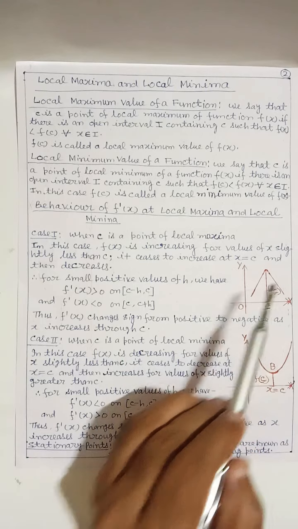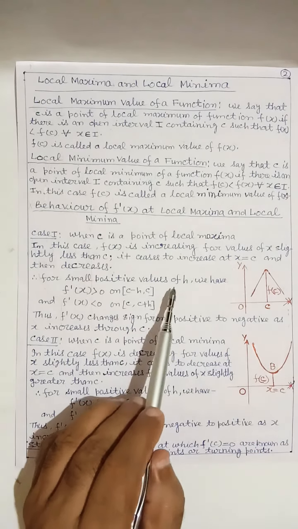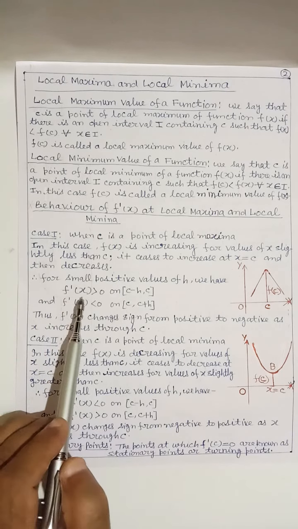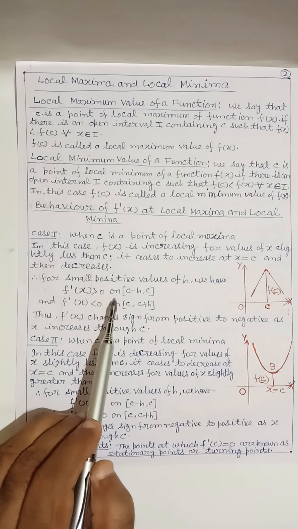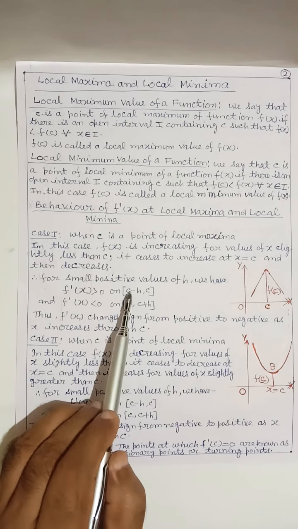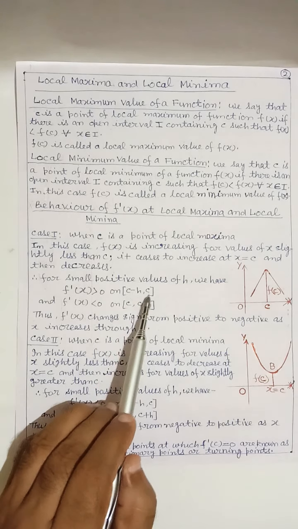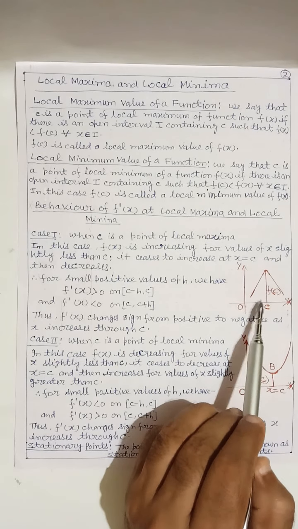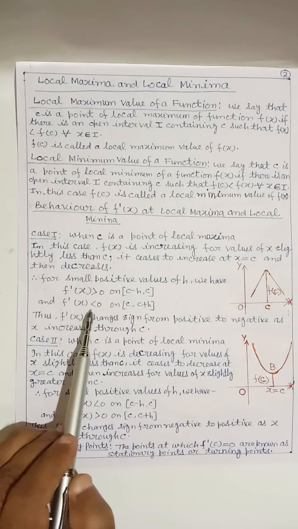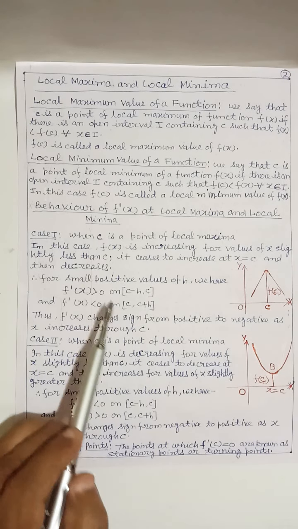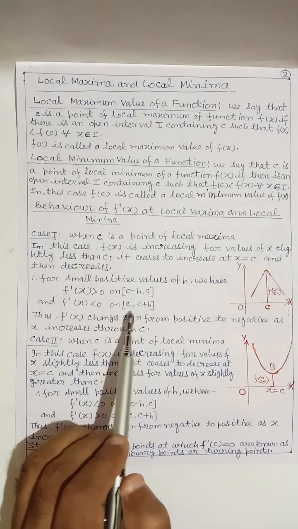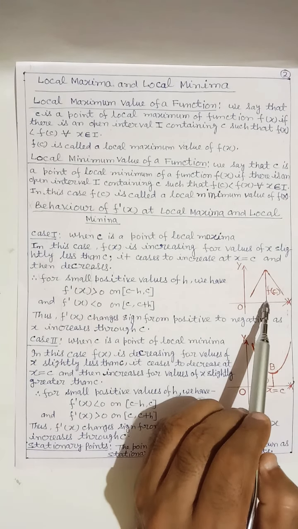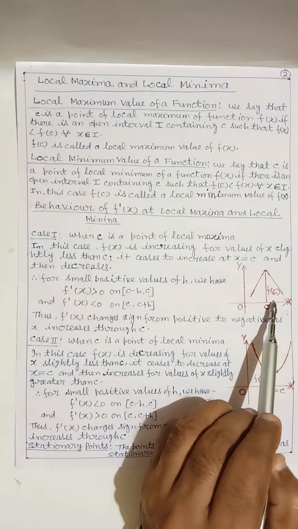For small positive values of h, we have f'(x) greater than 0 on the interval (c minus h, c), meaning slightly less than c, and f'(x) less than 0 on the interval (c, c plus h), meaning slightly greater than c.